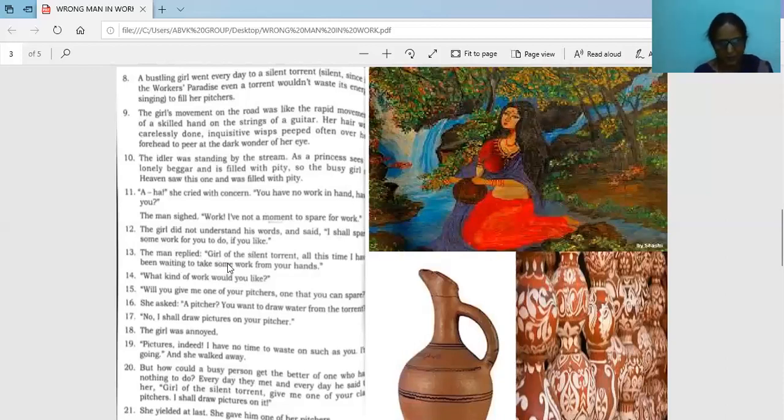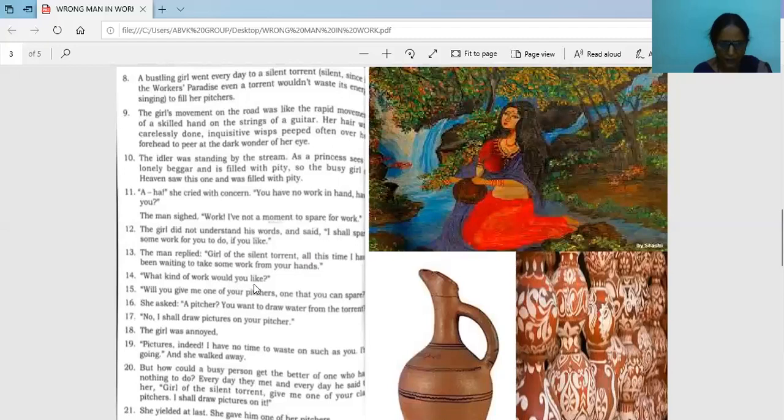The man replied, girl of the silent torrent. Why did he call her the girl of the silent torrent? Because he met her always near the torrent, that is the silent torrent. All this time I had been waiting to take some work from your hands. He told her, I am waiting here and looking for you only. The reason? Some work I want to have from your hands.